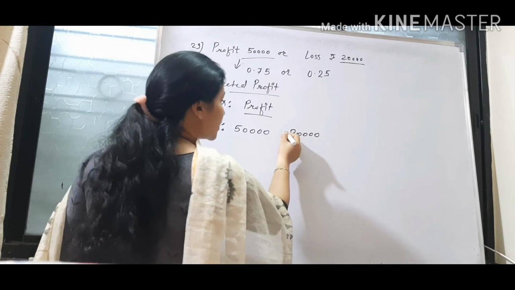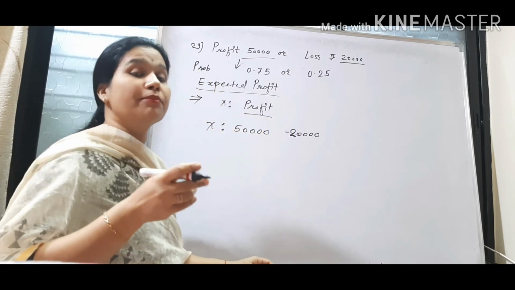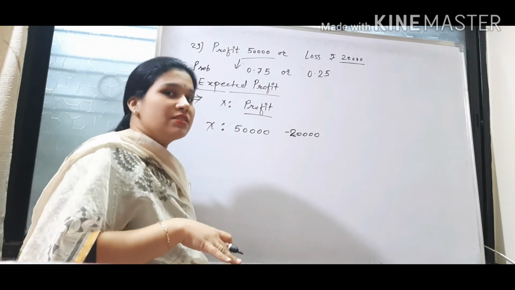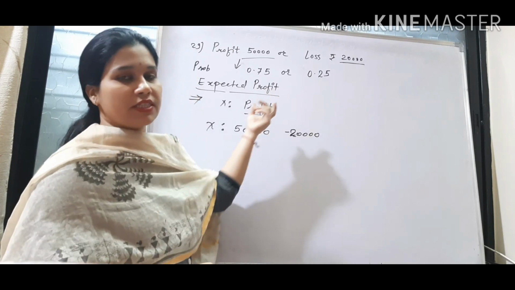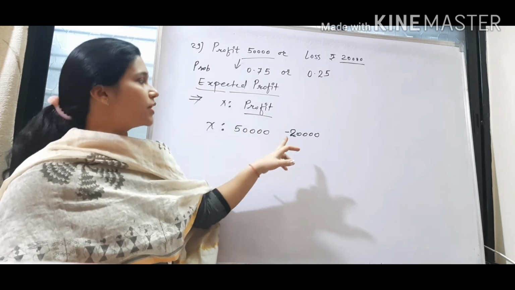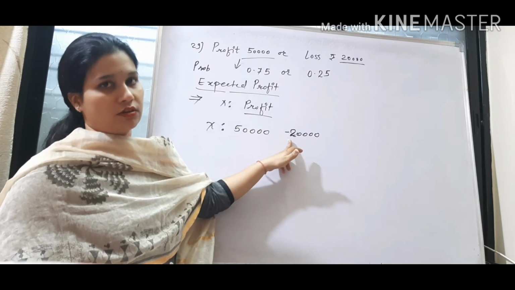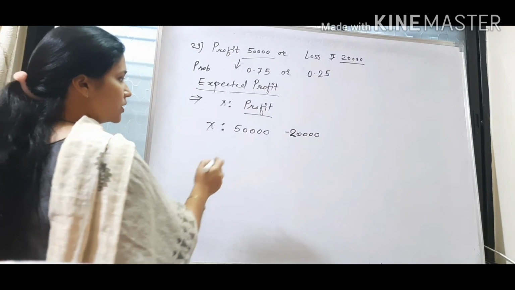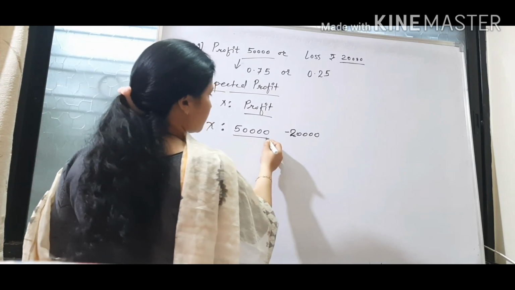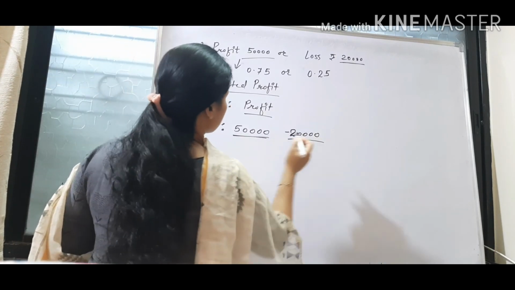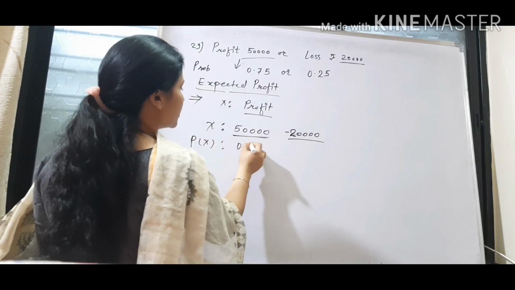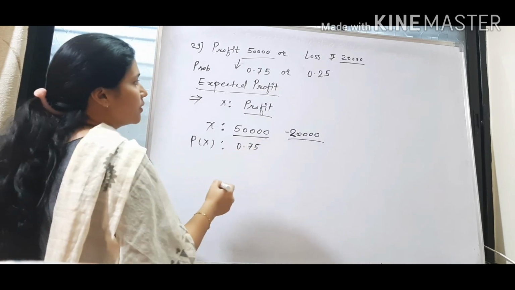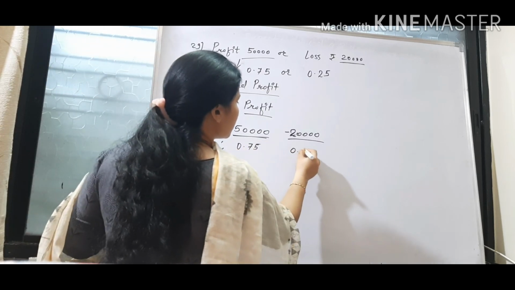If I write it as minus of 20,000, it is showing that my profit is in minus, means I have incurred a loss. So whenever loss term is there and you are going to find profit, you have to write the minus sign. That means there is a loss. So this is your profit amount 50,000. This is your loss amount. Now probabilities are given to us. Probability of x profit is 0.75 and minus 20,000 will have probability 0.25.